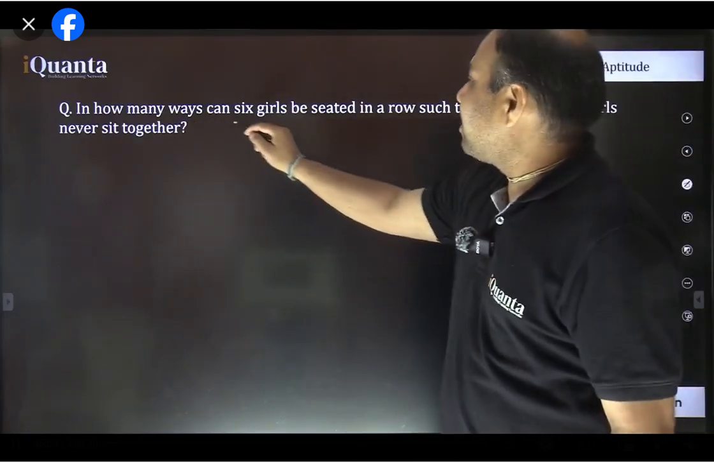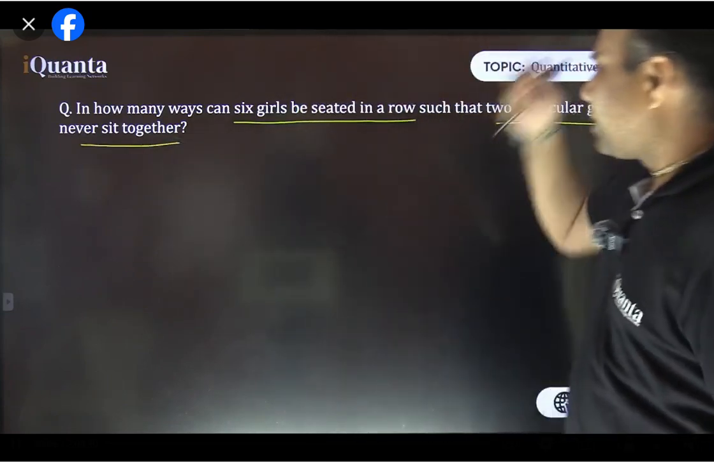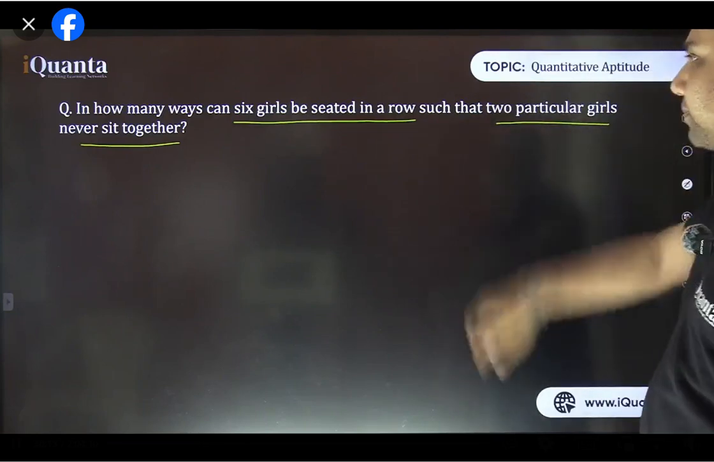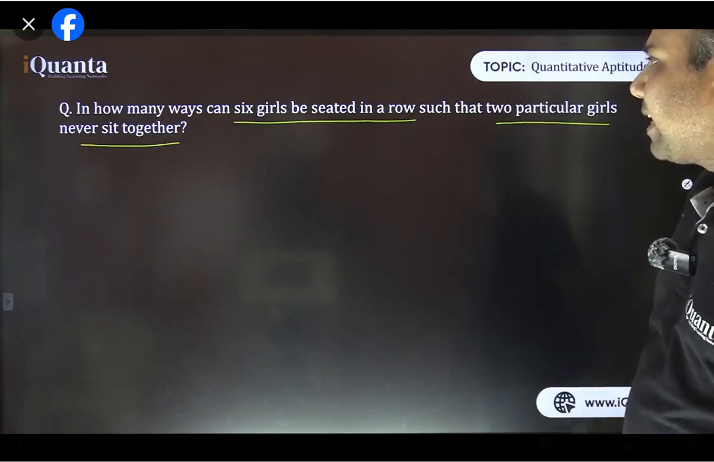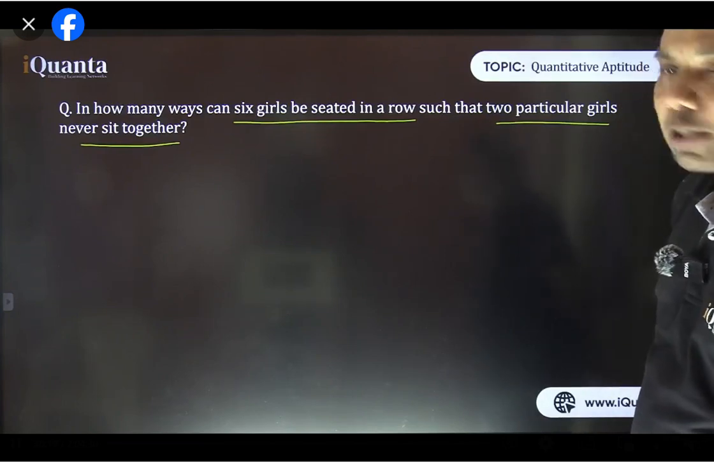In how many ways can 6 girls be seated in a row such that 2 particular girls never sit together? I think that should be an easy question. Please answer.